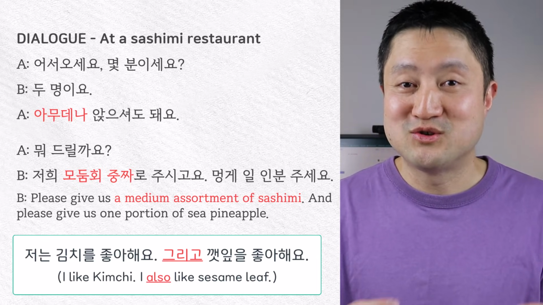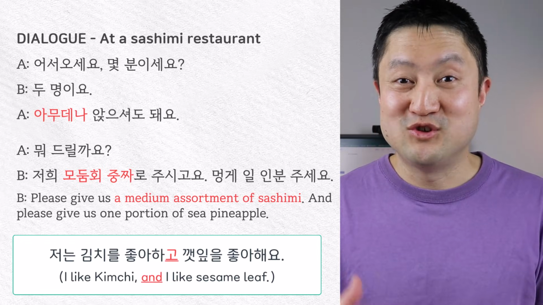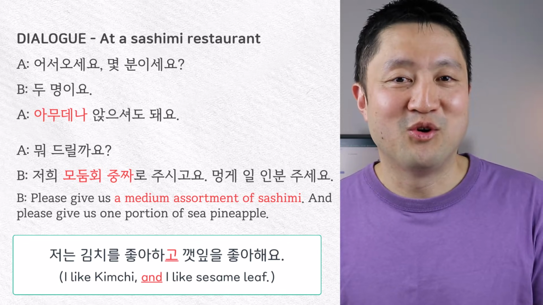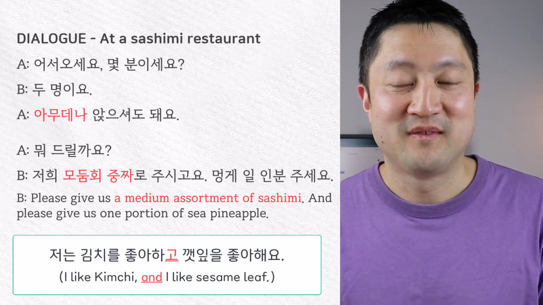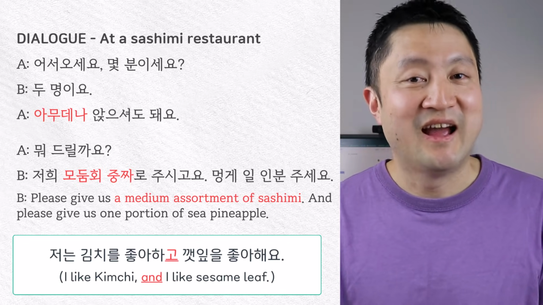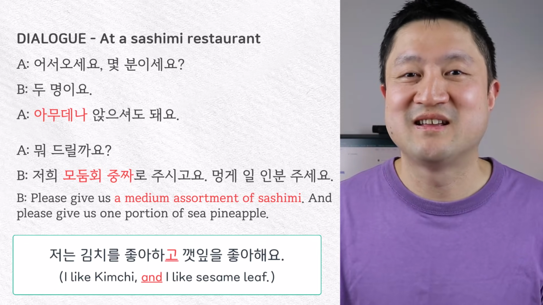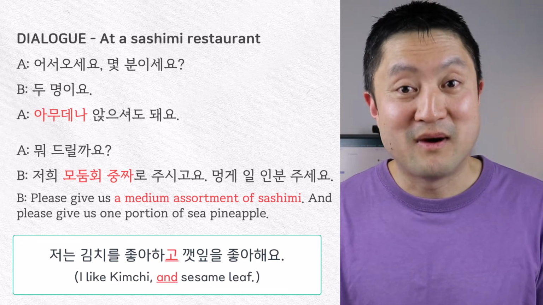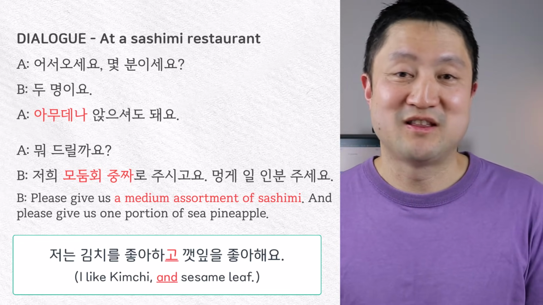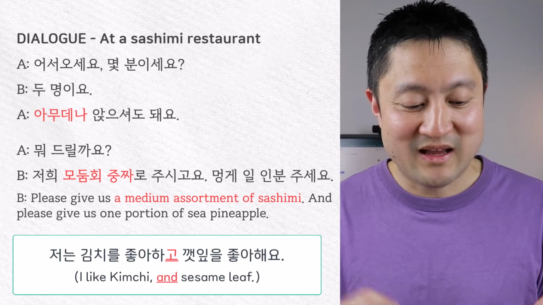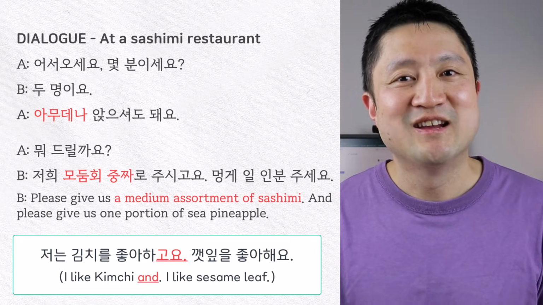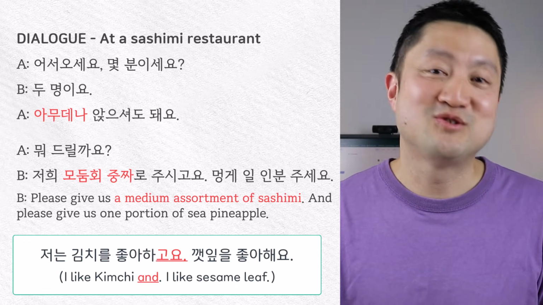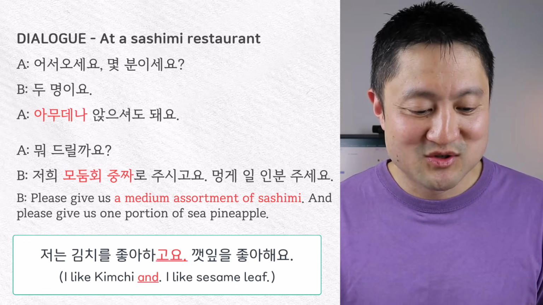So if I wanted to join the two sentences together, we often use 고. So I can say 저는 김치를 좋아하고 깻잎을 좋아해요. Right? And that means I like kimchi and I like 깻잎. But we can loosely translate that to mean I like kimchi and 깻잎. So we often use 고 to combine two sentences together into one. However, sometimes we can add 고요. So I can say 저는 김치를 좋아하고요. 깻잎을 좋아해요. So why do we use 고요?